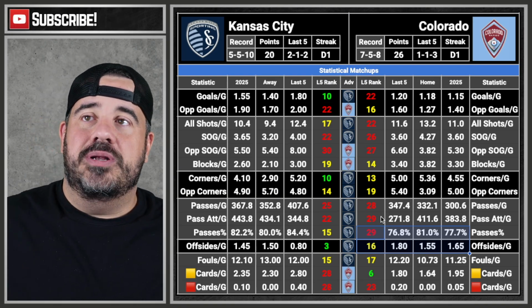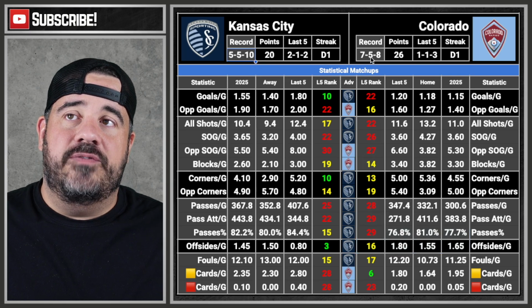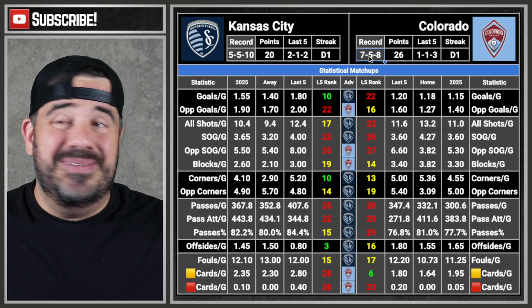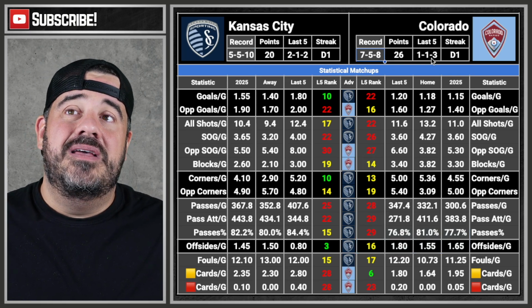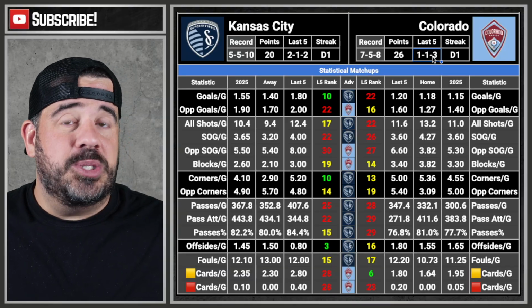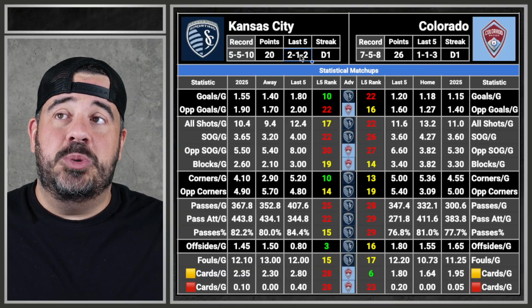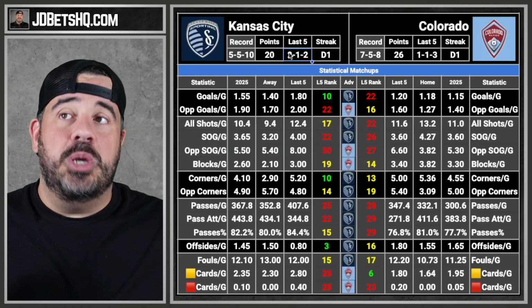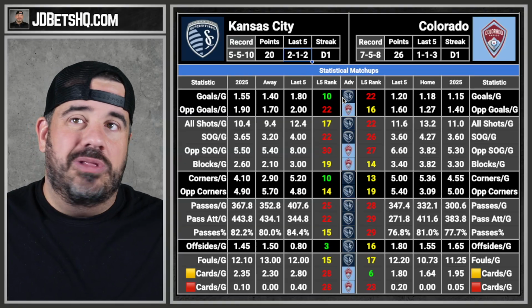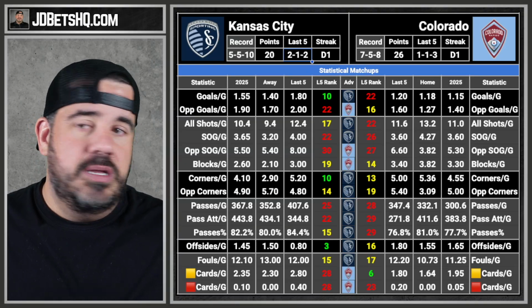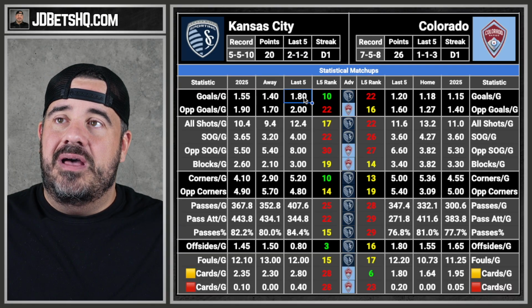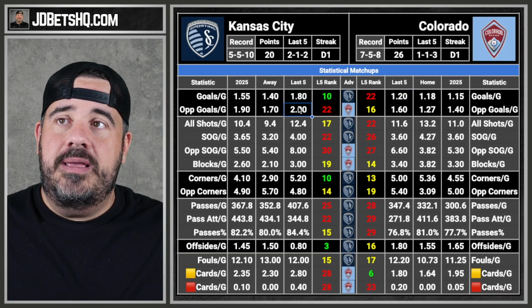And a lot of people are going to see the overall records. They're going to see 5, 5, and 10 versus 7, 5, and 8. That's about the same. There's not too much different here. If anything, 1, 1, and 3 means Colorado has lost 3 of the last 5 games. Kansas City has won twice, a draw, and lost twice. I don't love the spread here or the money line at all. Total is 3.5. We're cooking up a 3 and a 3.6.